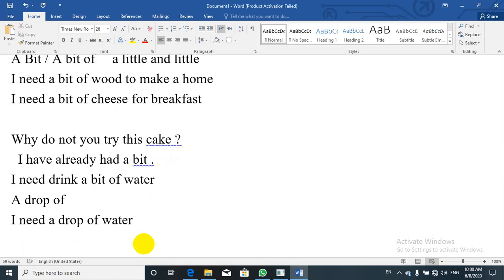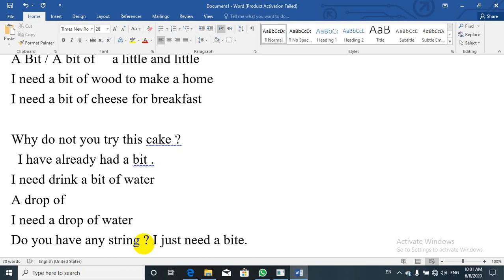Then I'm going to make another example for "a bit". Do you have any string? This is a question form. What I have to say in the answer is, I just need a bit. I just need a bit. That is it. So in general, whenever you like to use "a bit" and "a bit of", you must know.